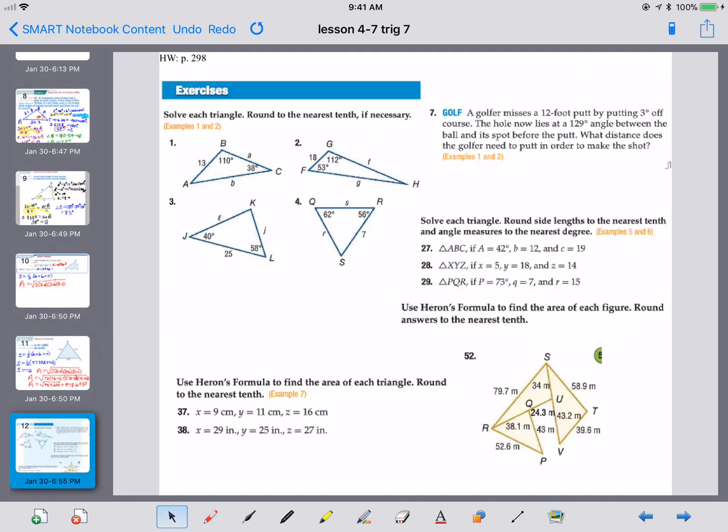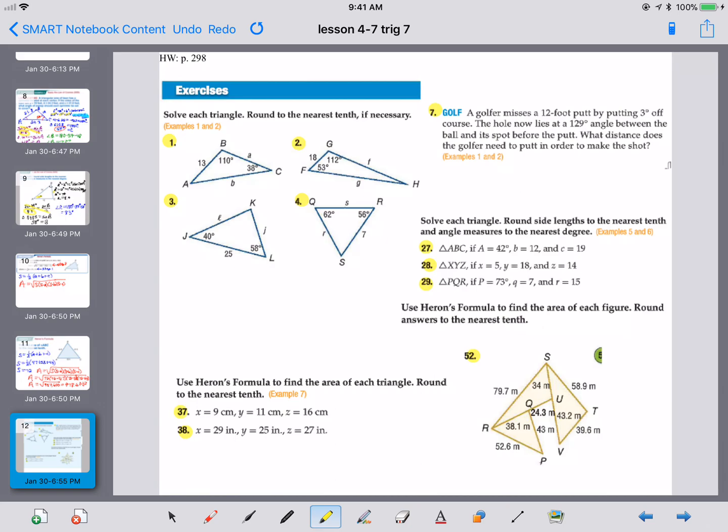Here is the homework for this lesson. Problems 1, 2, 3, 4, and 7 are all utilizing the law of sines. Problems 27, 28, 29 are going to allow you to use the law of cosines. Cosines are really complicated. Yes, so c squared equals a squared plus b squared minus 2ab cosine C. And then 37, 38, and 52 are Heron's formula.